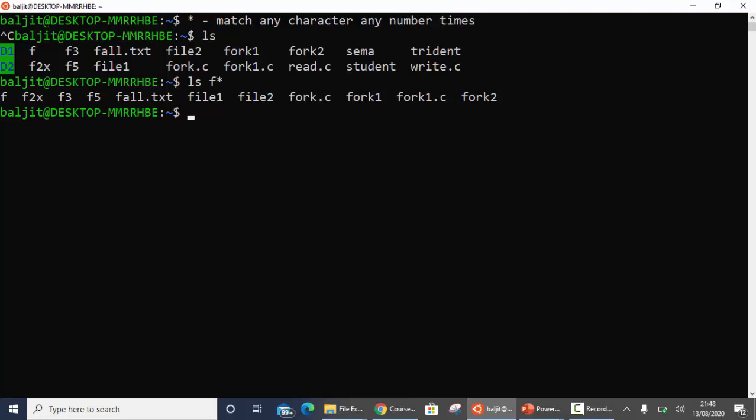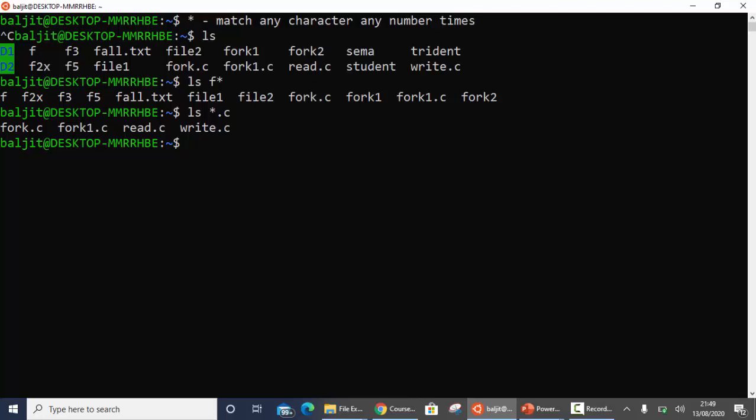Another example, let us suppose I write ls star dot c. Now what do you mean by this? Star means any character any number of times. So this means anything can come and then there will be dot c. So in this case it will list all those files which end with dot c. So star will match any character any number of times.